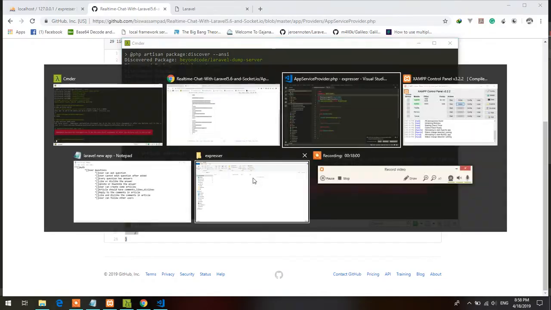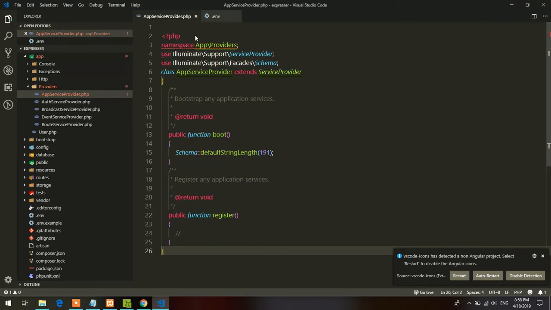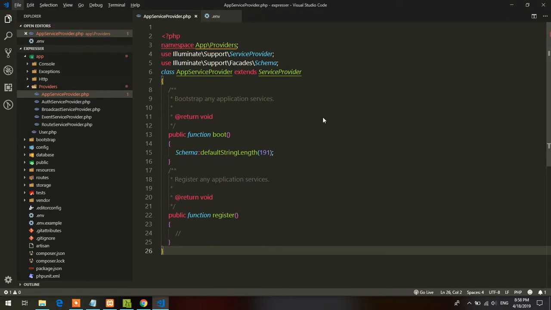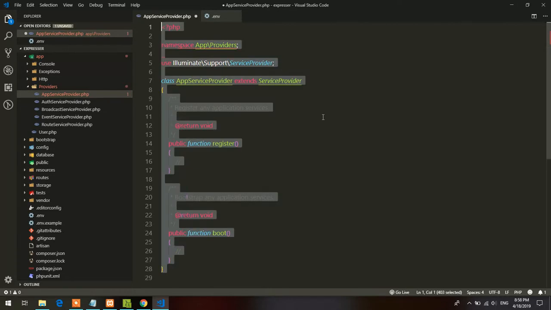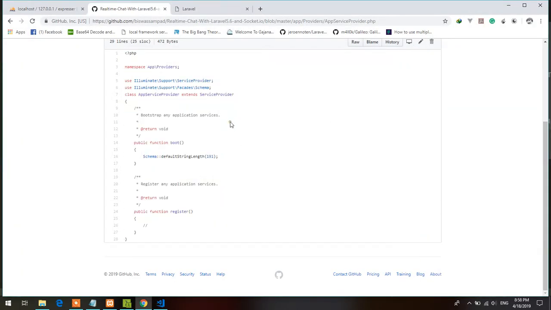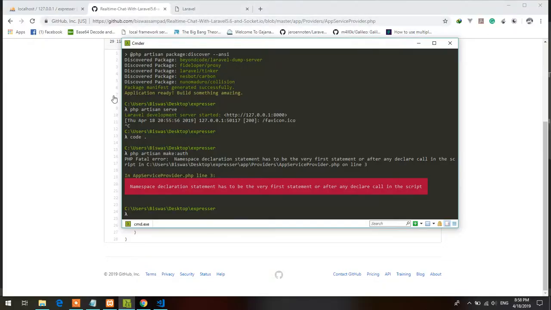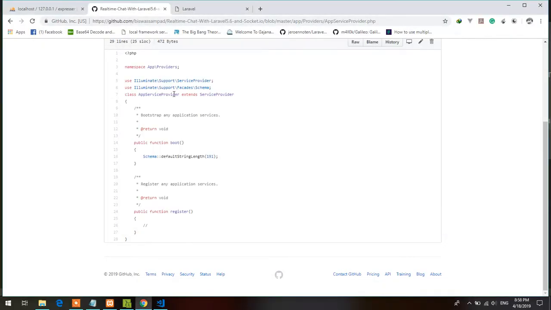Copy. Still I'm getting the error. Why? Okay, so I'm getting this error. Let's do a thing.